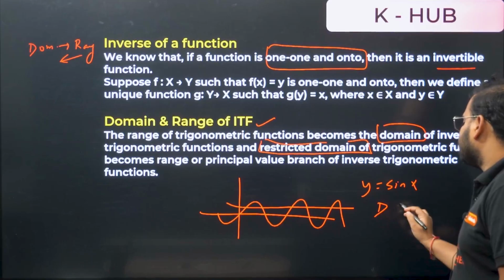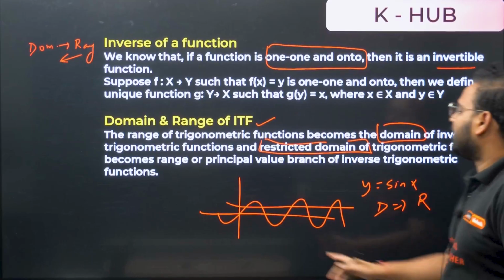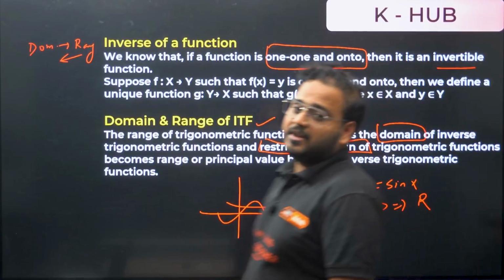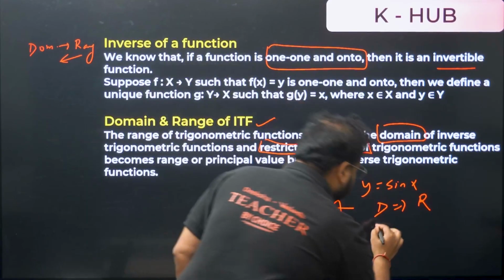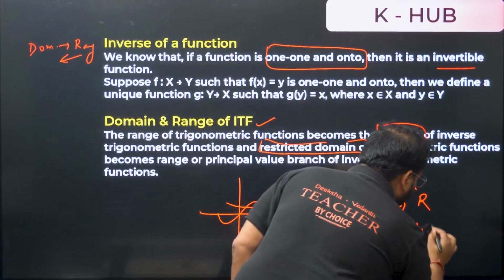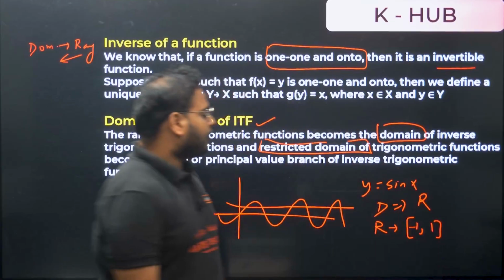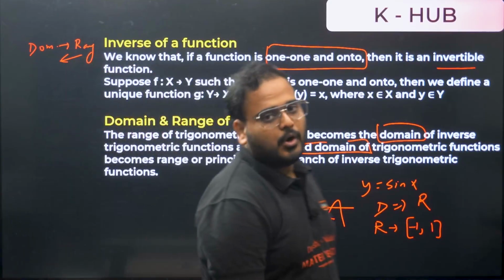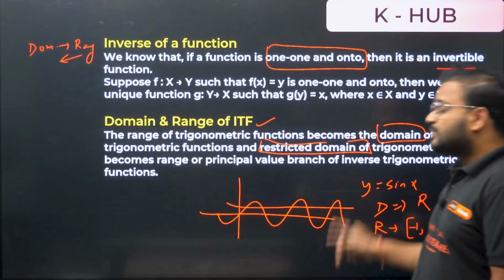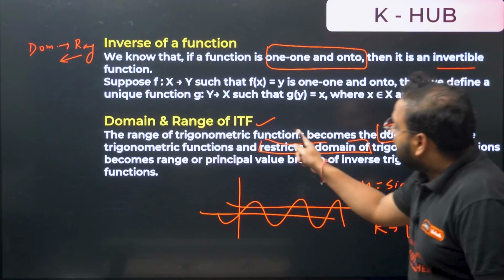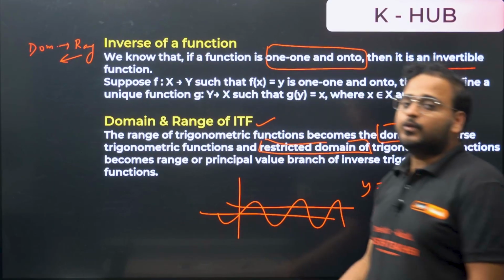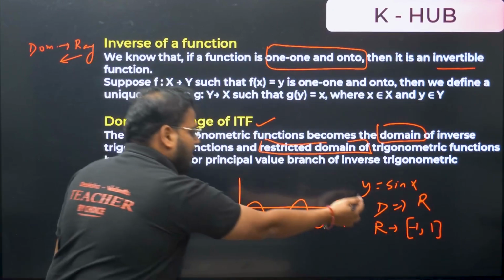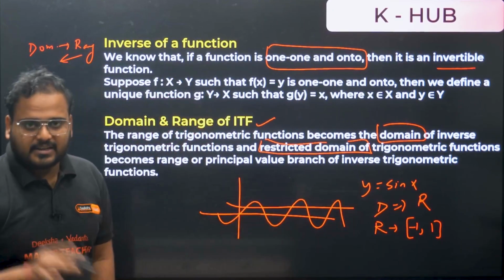The domain is all real numbers, means we can go from negative infinity to positive infinity. We can take any real number, and the range value is -1 to 1. So of course right now it is not invertible because it is not one-one in nature. But after making some restriction on the domain, we get to have our invertible function. We get to make y equal to sin x invertible. We'll see that case, don't worry.